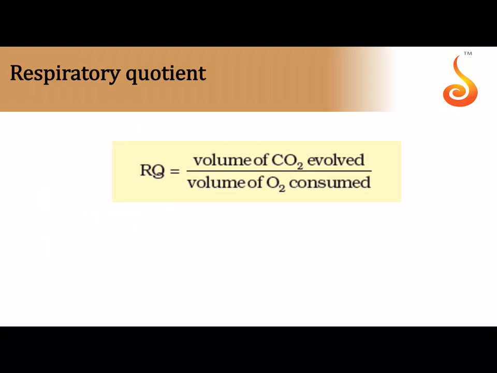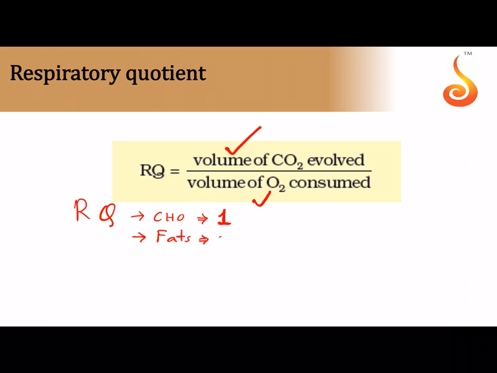The last part is respiratory quotient. Respiratory quotient is the measure of the ratio of the volume of carbon dioxide that you evolve to the oxygen that you consume whenever you break down a component using aerobic respiration. For example, the RQ for carbohydrate is a perfect 1 because the amount of carbon dioxide and oxygen consumed is equal, 6 and 6, if you see the equation of the breakdown of glucose.